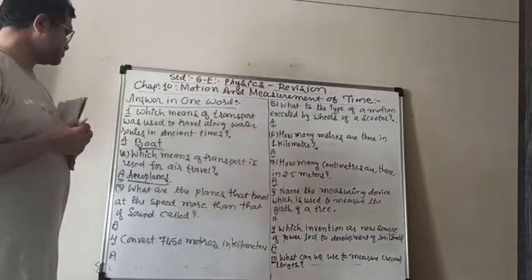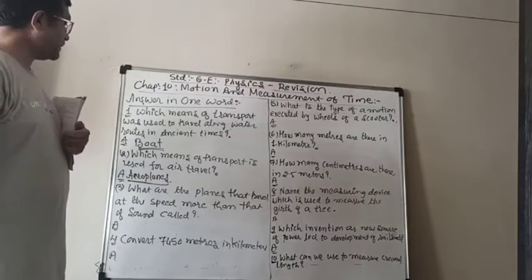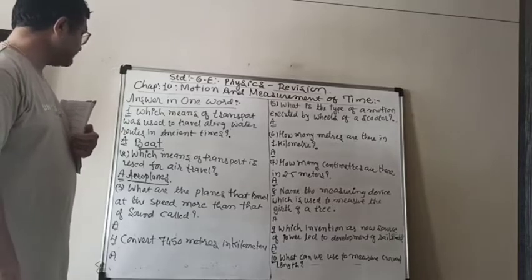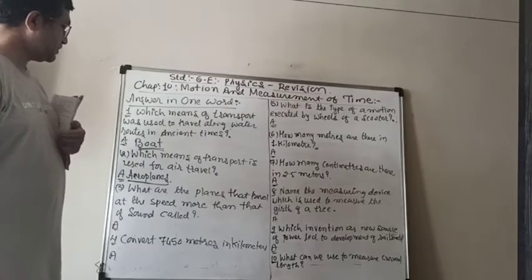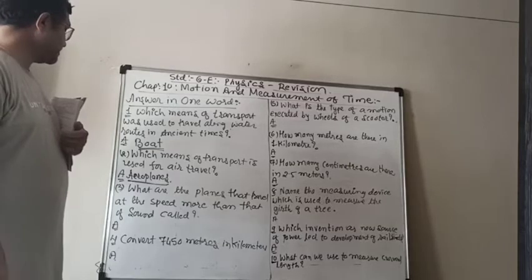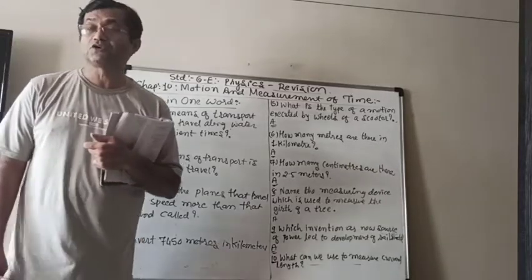Then the next question is, what are the planes that travel at a speed more than that of sound called?